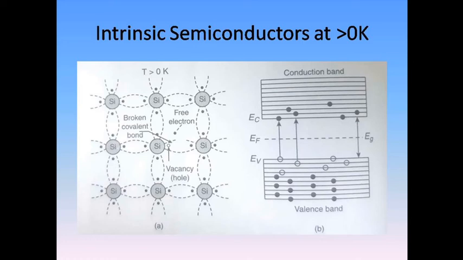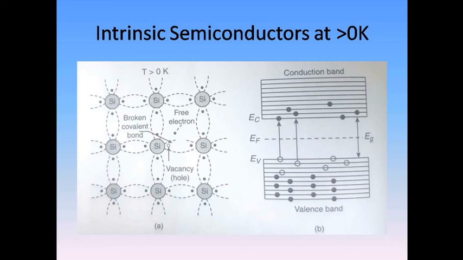When they get excited to the conduction band, they leave empty spaces in the valence band, and those are called holes. The hole has the same magnitude of charge as the electron but positive. The charge of the electron is minus 1.6 times 10 power minus 19 coulomb. Here the charge of the hole is plus 1.6 times 10 power minus 19 coulomb.